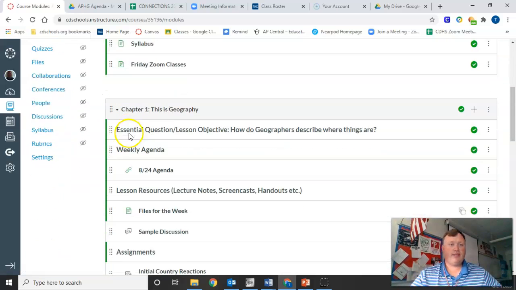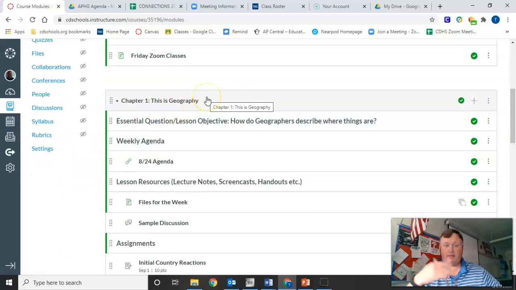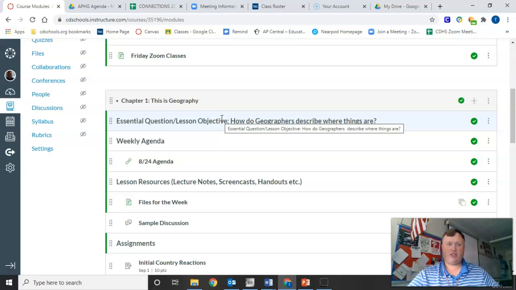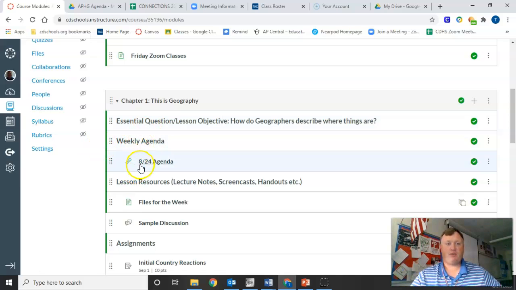Now, this first chapter 1, in terms of what the unit is, this is geography. You will not be able to access this until Monday morning, so I don't want you to get ahead of yourself with assignments and all that stuff. And through this, you'll be able to navigate here.